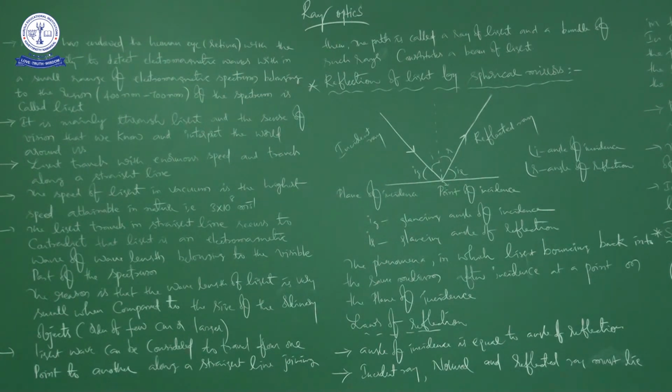We can also say that the line joining the center of mirror to the point of incidence. Suppose for example, here one light ray is going to incident like this. Suppose here we have center of curvature.